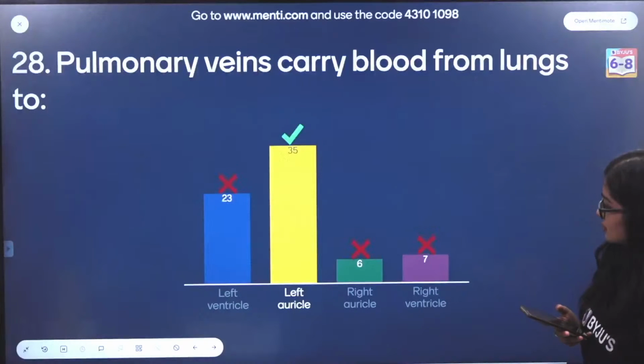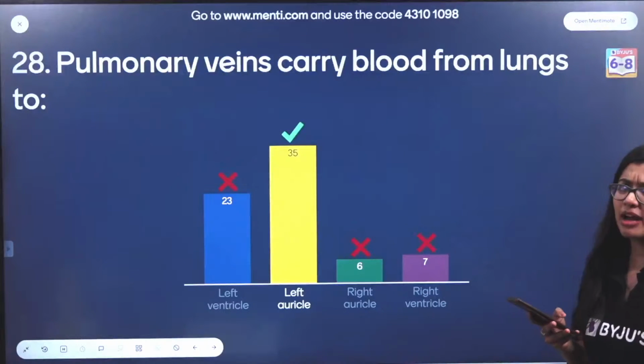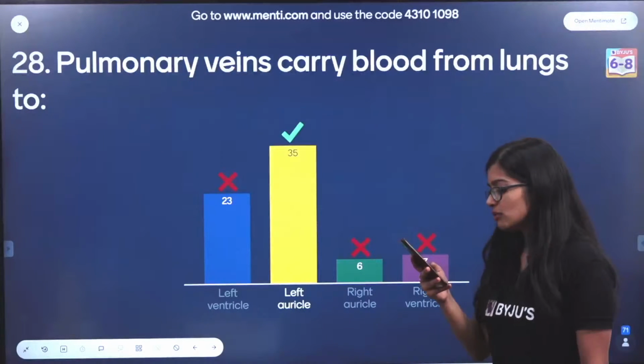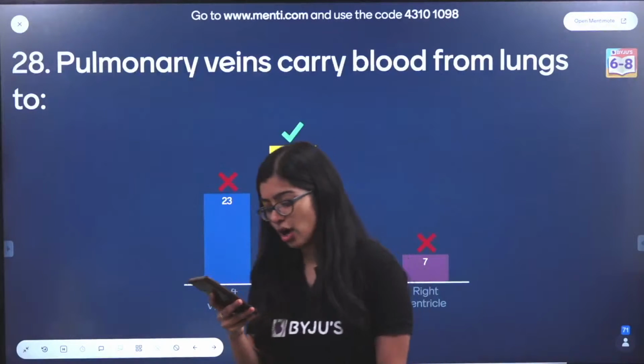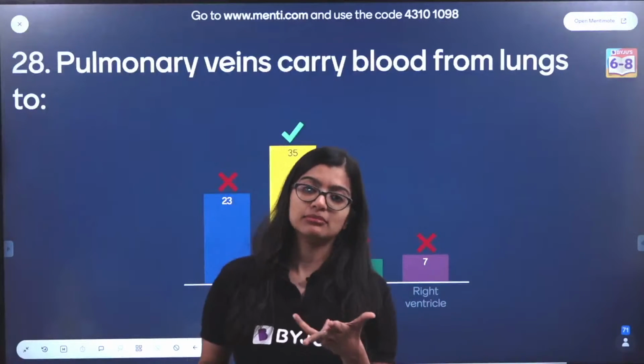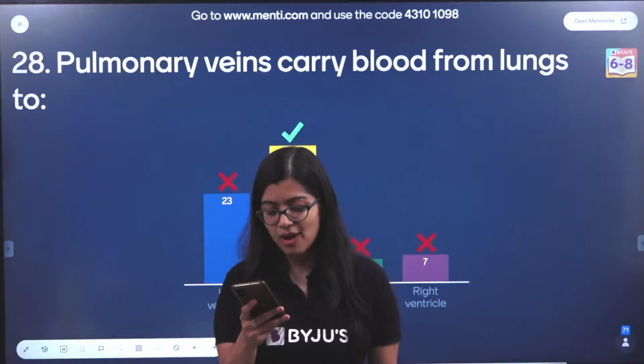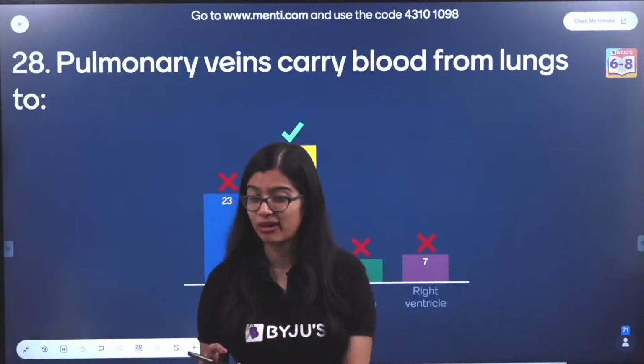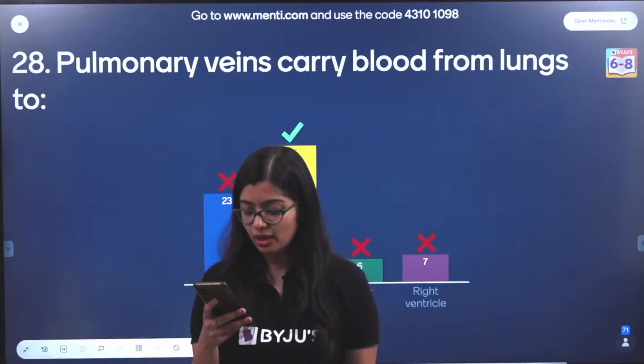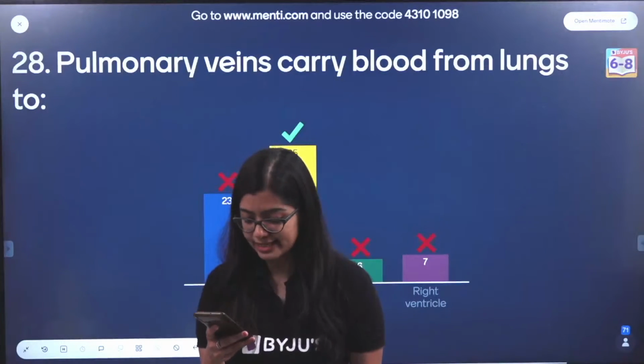Very good, everybody. So now, quick question: how many of you are like, ma'am, can you explain this part, or are we clear with this part? Or do you want me to quickly explain it once again? Yes, please explain it.